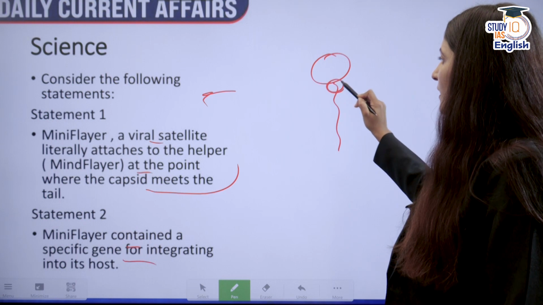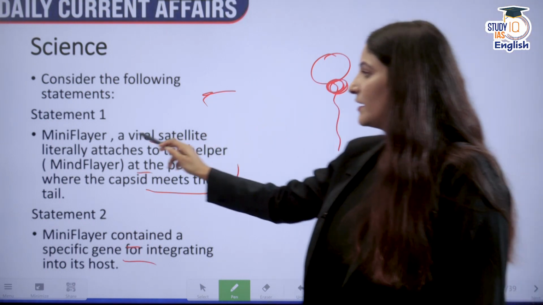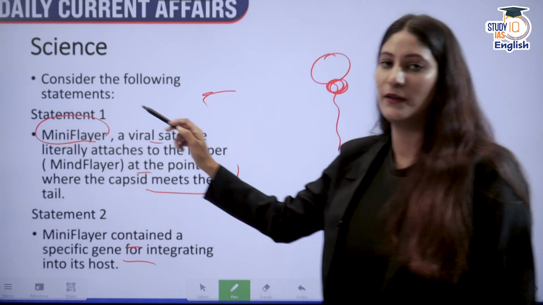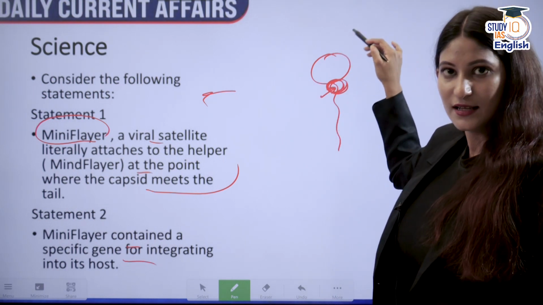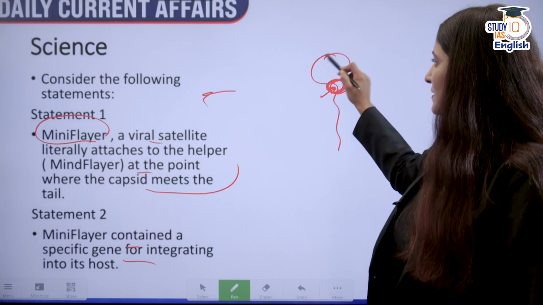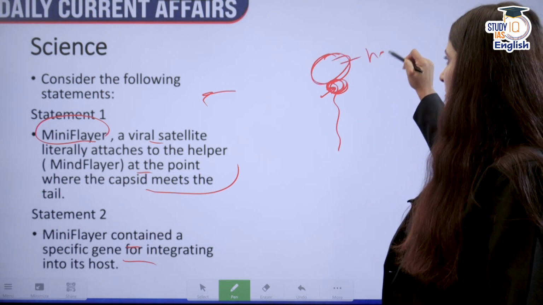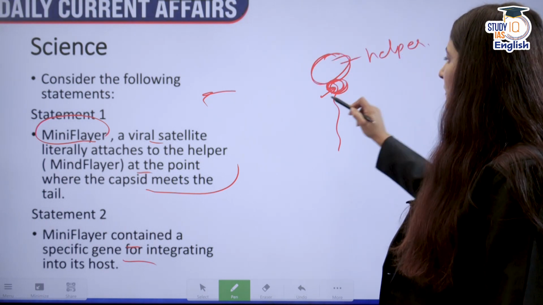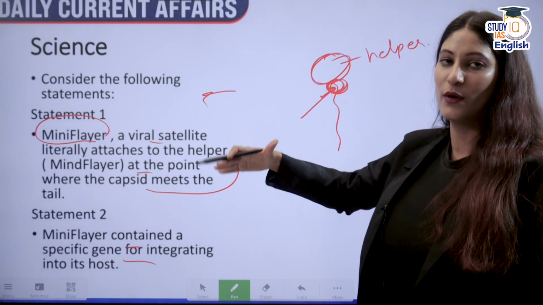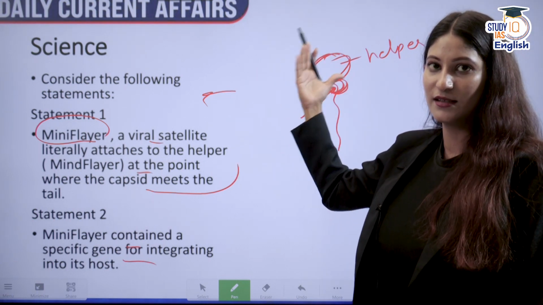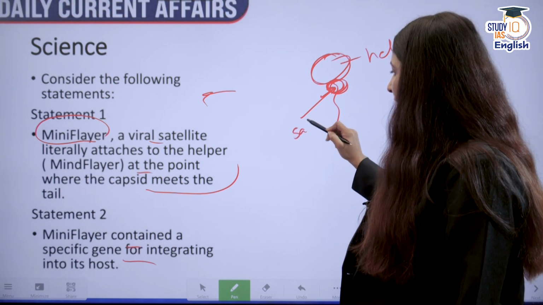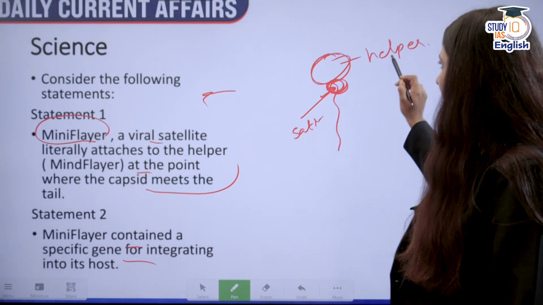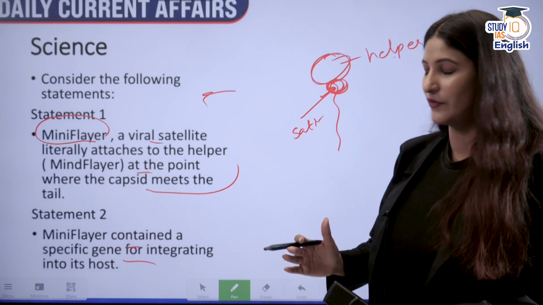Here a vampire virus by the name of Mini Flare has latched itself onto this helper, the victim virus, and the one which has infected the other virus, the helper virus, is known as the satellite. Okay, so satellite and helper, this is the relationship between them.